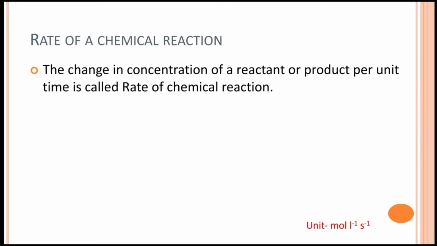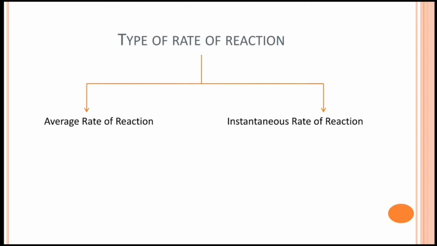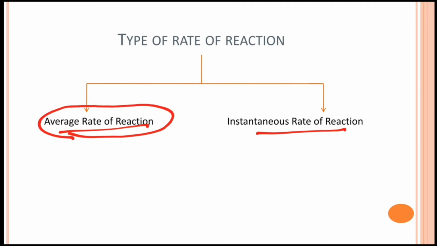Similarly, in chemical reactions also, the rate is of two types. The first one is the average rate of reaction, and the second one is the instantaneous rate of reaction. What is the average rate of reaction? The average rate of reaction is the ratio of change in concentration of either reactant or product on a large scale with time, and the instantaneous rate of reaction is the change in concentration of either reactant or product at a given time or at a fraction of time.